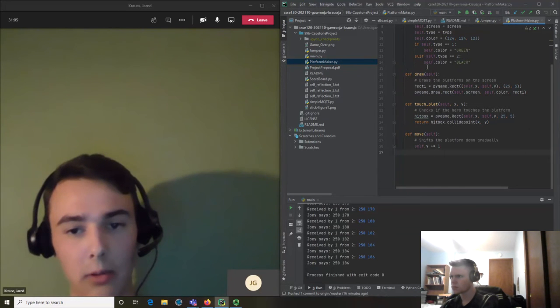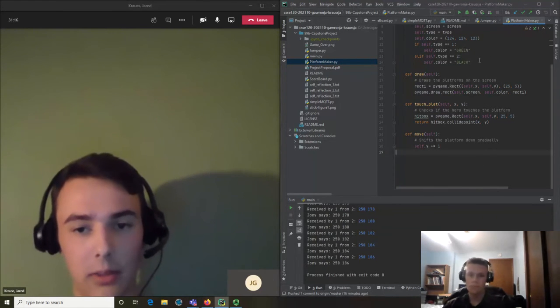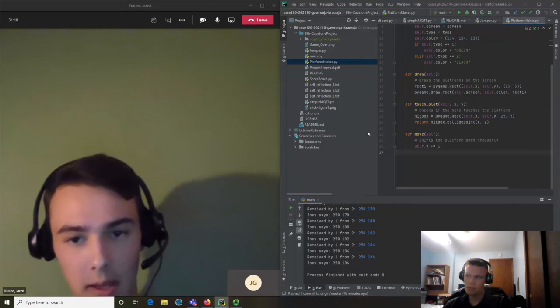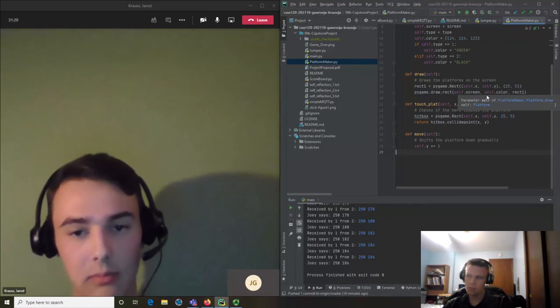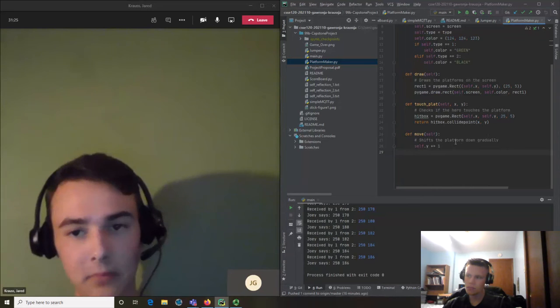It draws all the platforms to the screen, and it has a method that returns true if the player is touching the platform. It also makes the platforms move down as the game progresses.